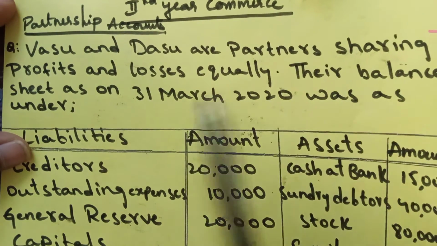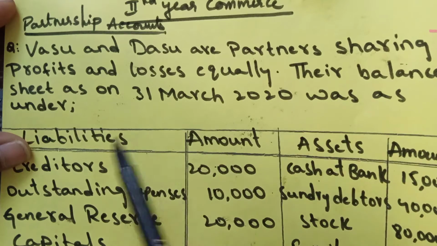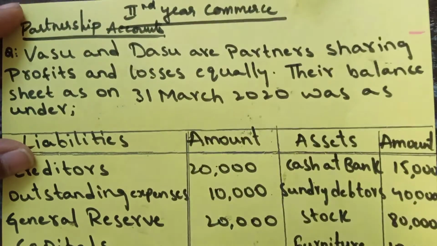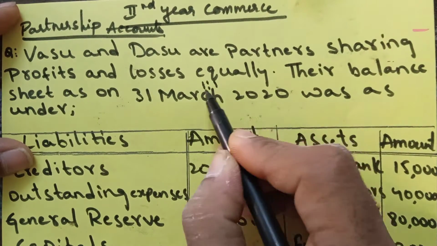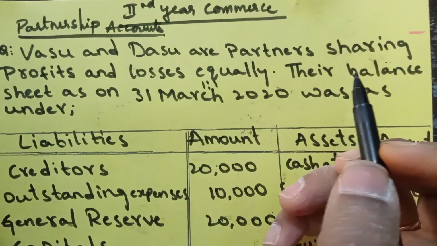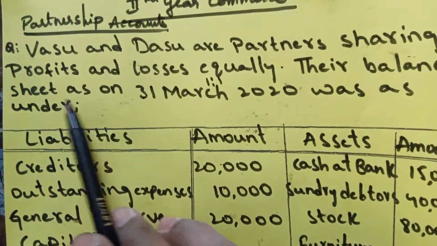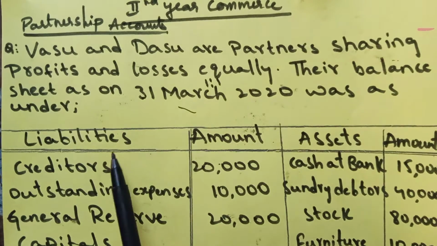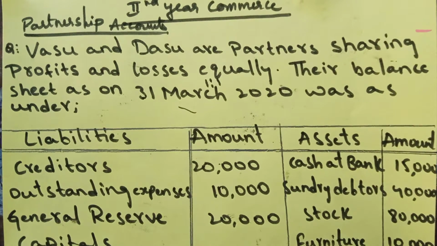Vasu and Dasu are partners sharing profits and losses equally. Equally means here the ratio will be 1:1. Whenever you find equally, you should calculate according to 1:1. Their balance sheet as on 31st March was as under. So liabilities are given, assets are given.